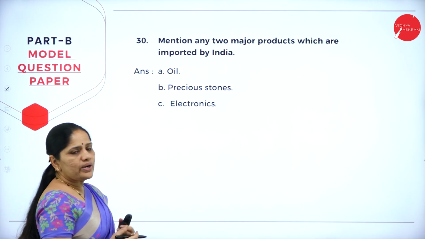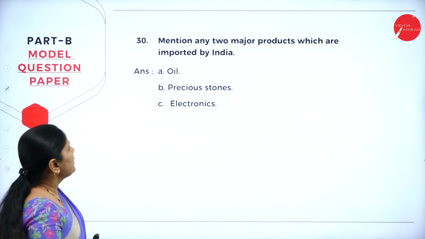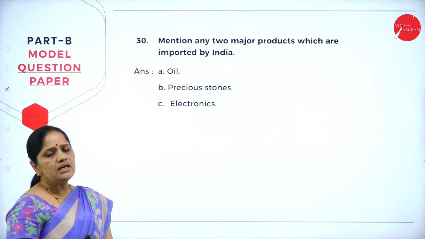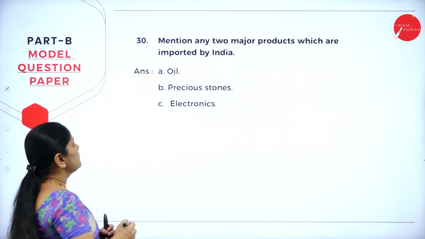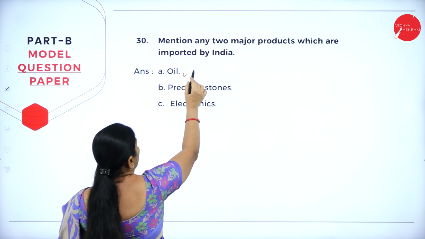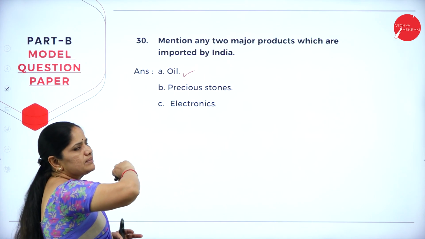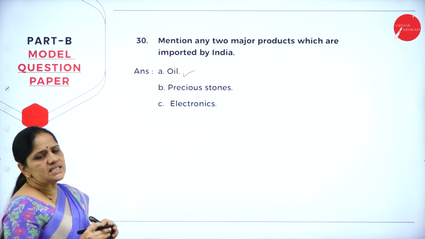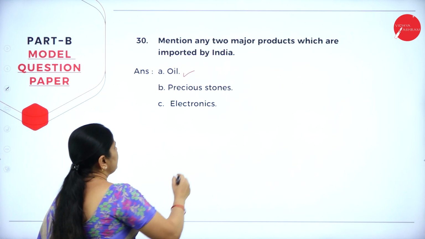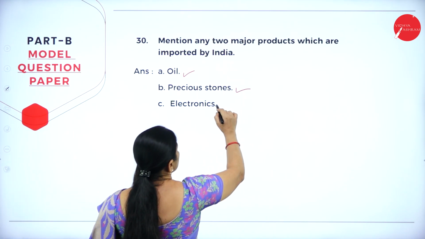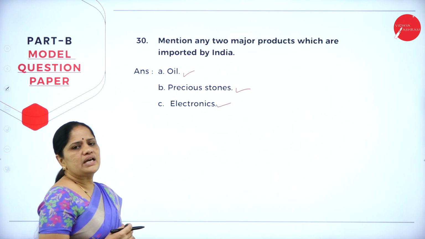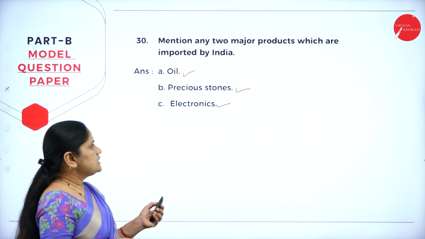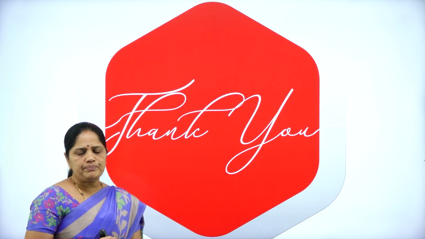Now, the last question of this section B, mention any two major products which are imported by India. So, what are the major products imported by India? First one is oil. Whether it is petroleum, diesel, or crude oil, India is one of the biggest importers of crude oil. Then we also import precious stones from other countries, and we are also importers of electronic goods. So, we have just come to the end of this paper discussion.